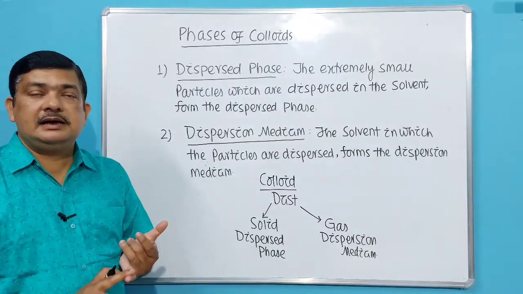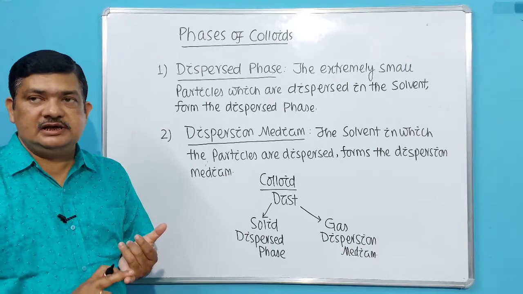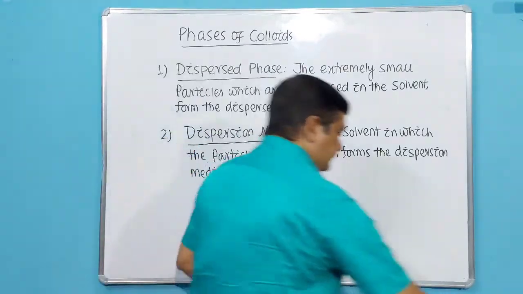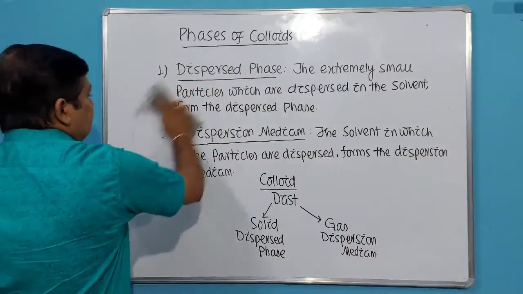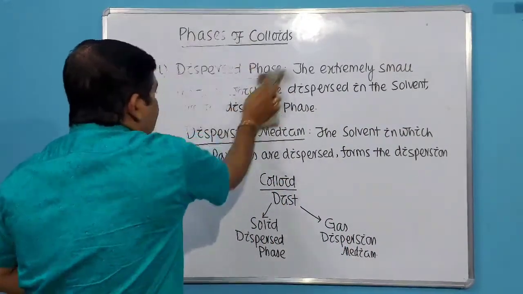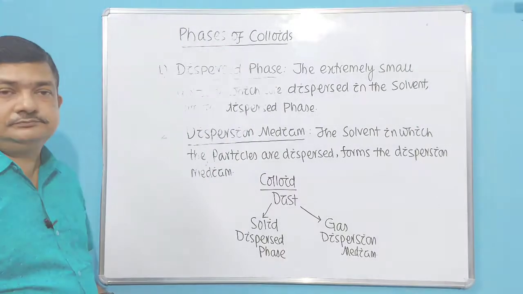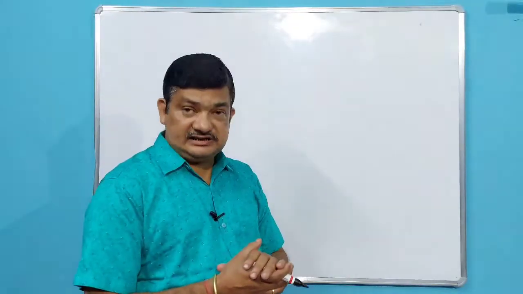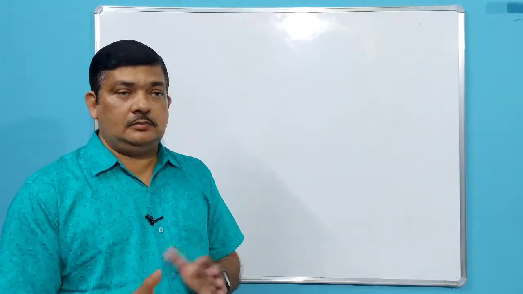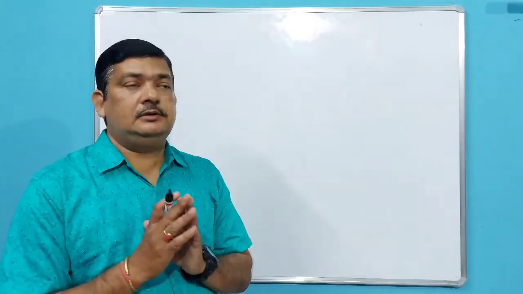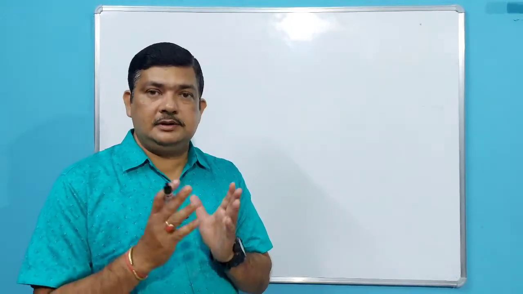Next we will go to the classification of colloids. Colloids are classified based on four things. This is an important portion and may be asked as a long question, so I will be telling you briefly.